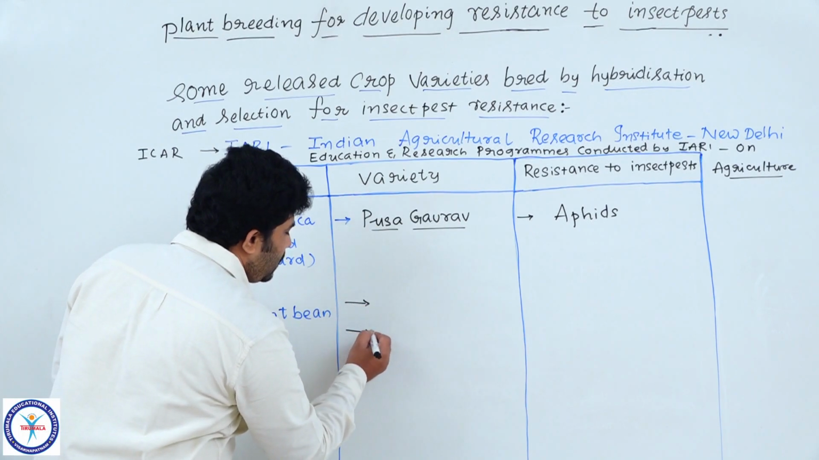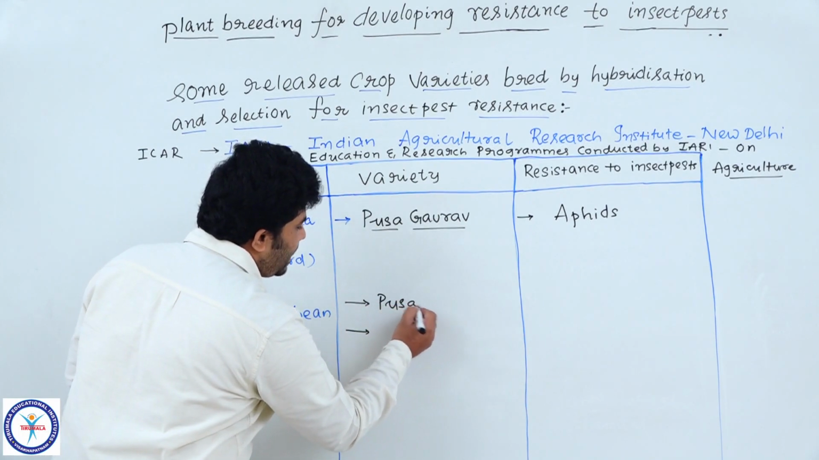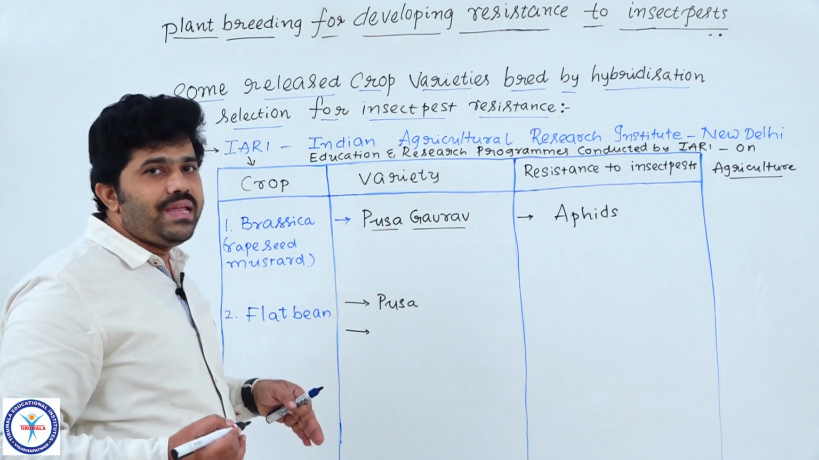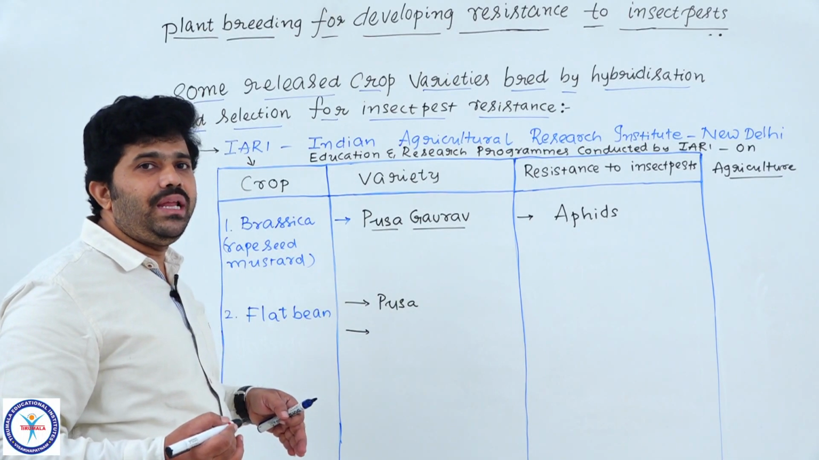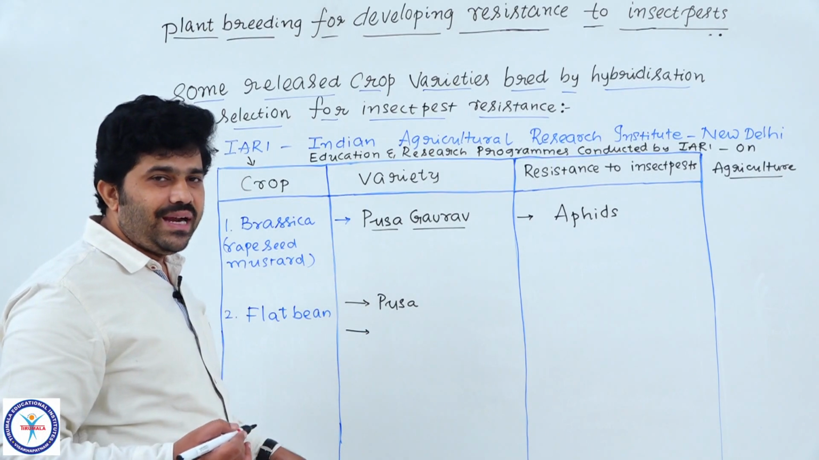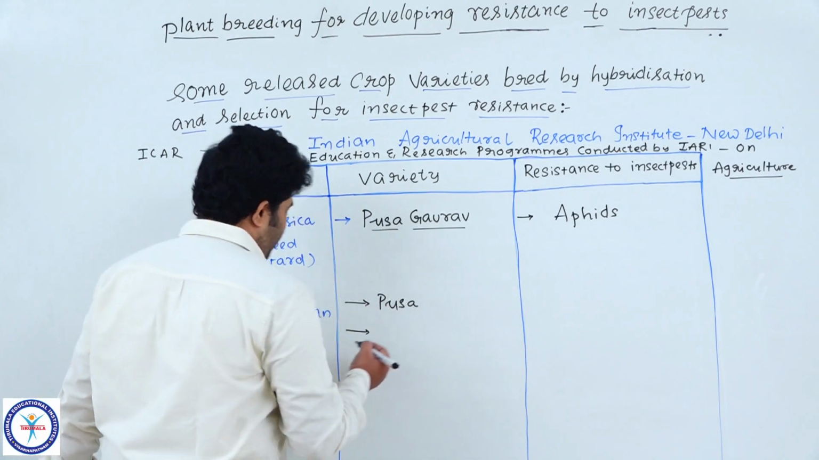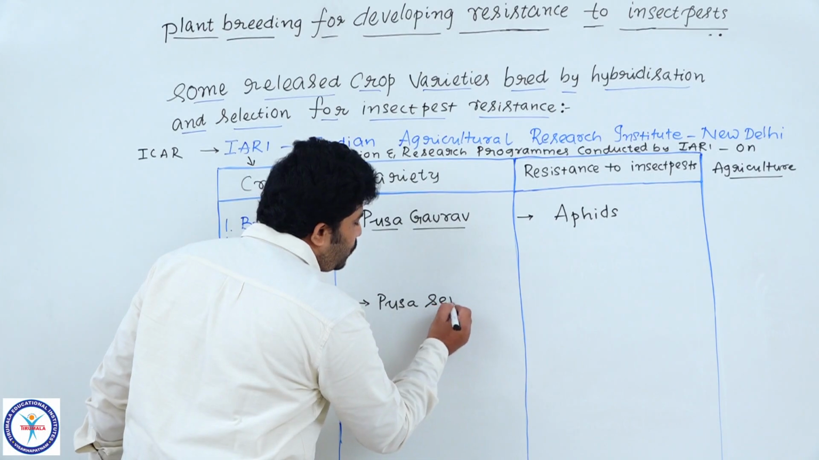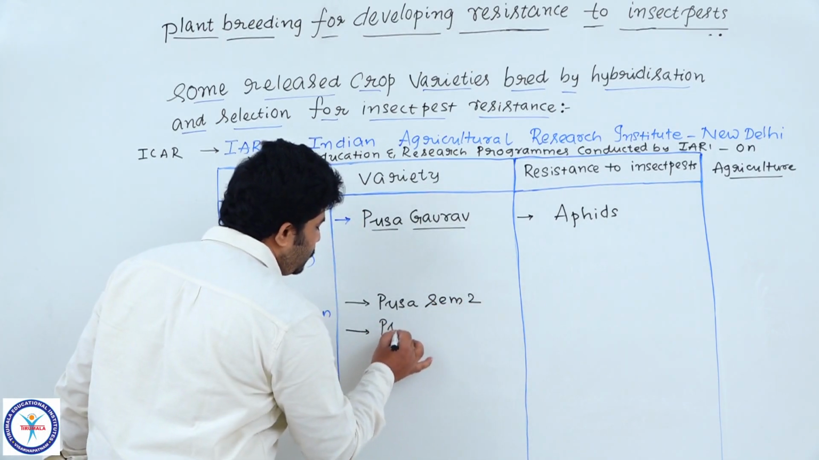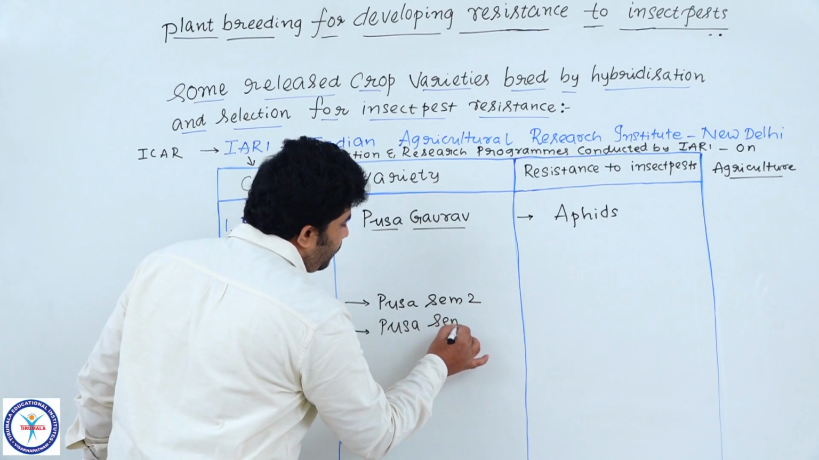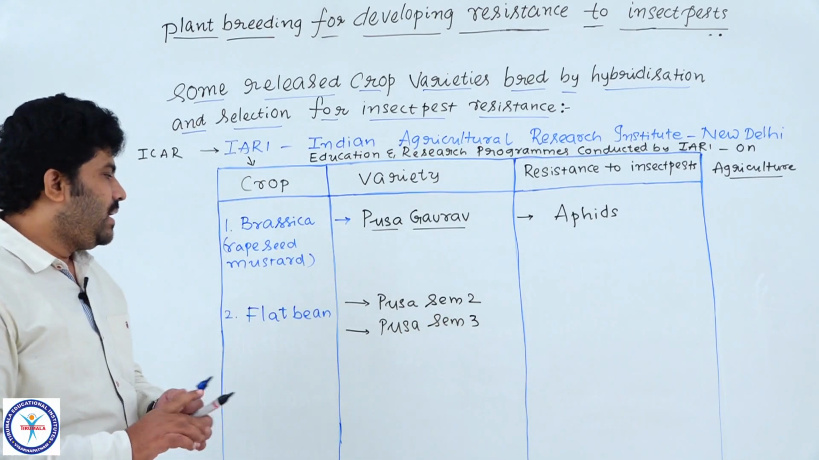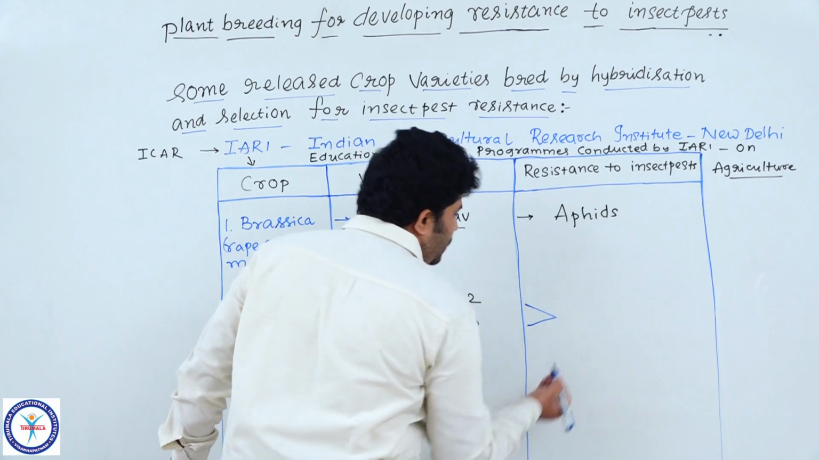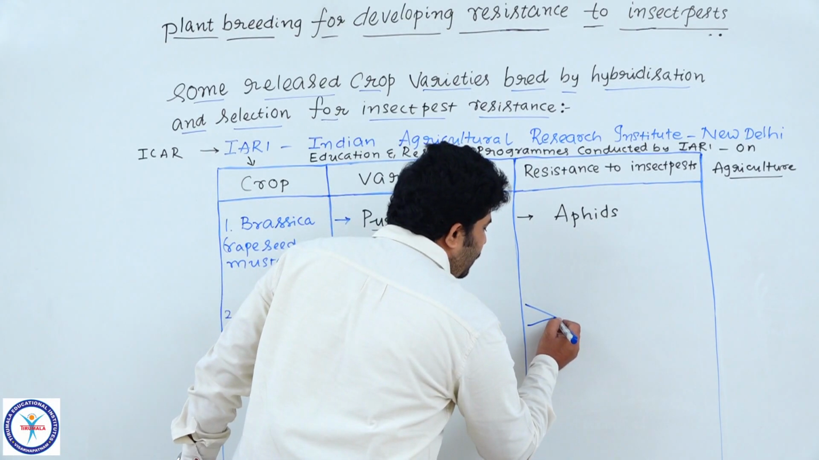The first one is Pusa. Already I said Pusa is another name of IARI. Understood? Because IARI is located in New Delhi at Pusa Road. That's why IARI is also known as Pusa. So in the flat bean, two varieties they made, Pusa Sem 2 and the next one is Pusa Sem 3. These two varieties possess very good, effective resistance towards different kinds of insect pests like jassids,